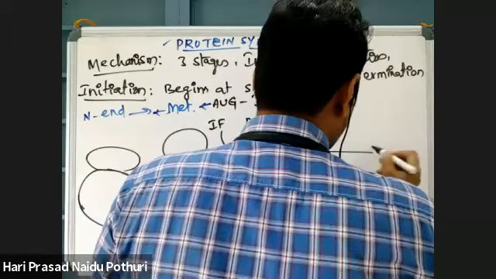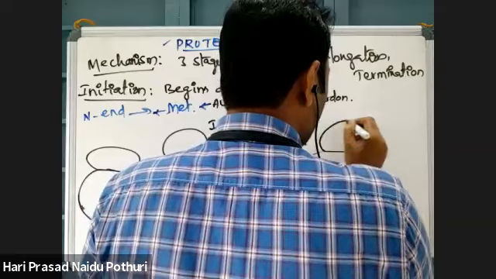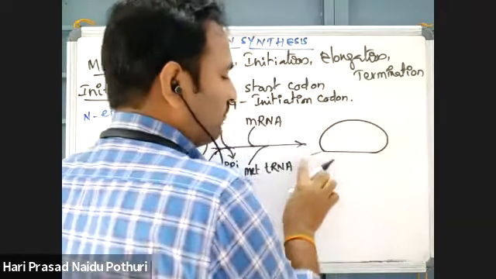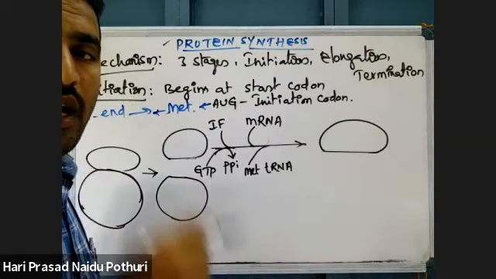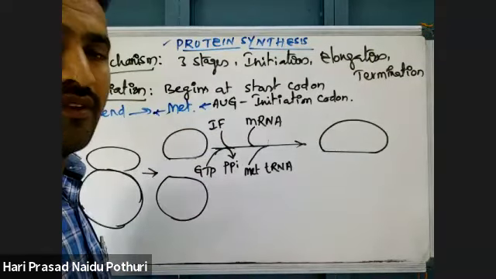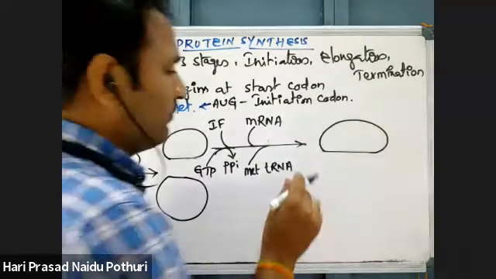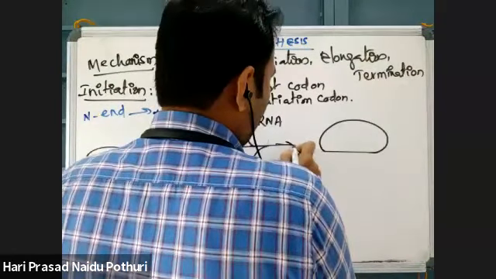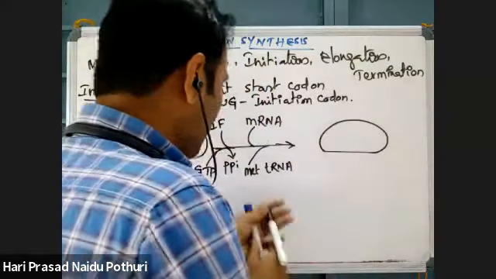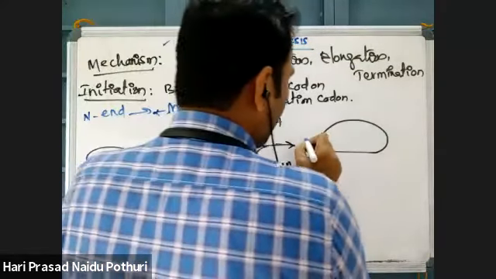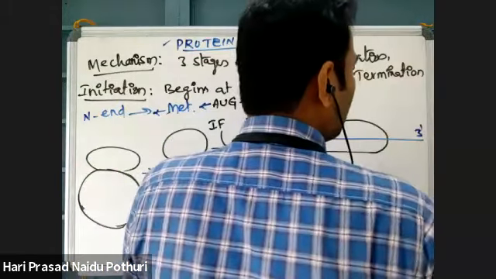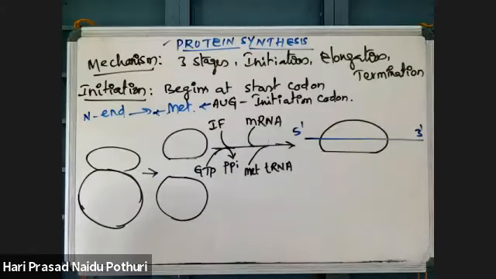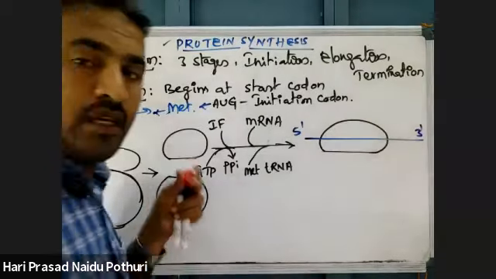I told you, just wait, I will explain the diagram, then I will give you notes. This is a smaller subunit of the ribosome. One mRNA molecule with 5' to 3' polarity is added.